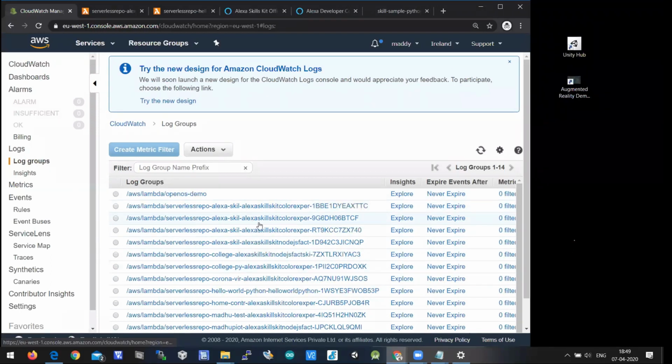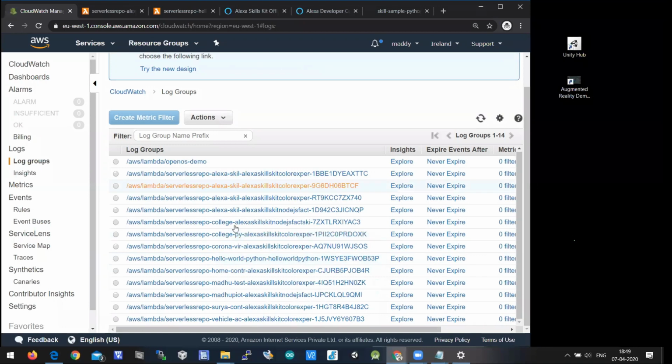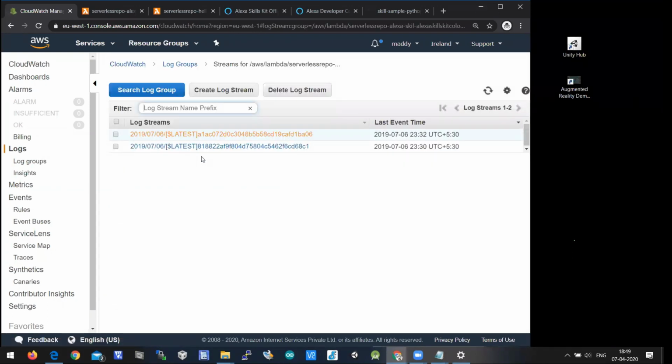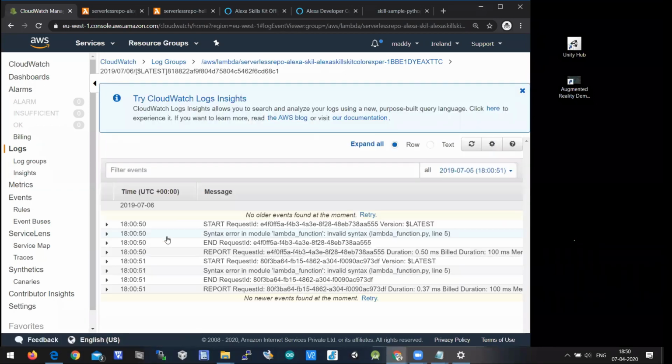But for me, as I'm working on AWS Alexa for the last 3-4 years, there are some mistakes which happen. So there is a place where you can see errors and all. If there is an error, one link will be generated here. If you click on it, it shows when the error was produced and what that error is. It displays everything here. So see here, syntax error in the module. It means that at line number 5 there is a syntax error. So all the debug errors will be displayed in CloudWatch. So that is very important.